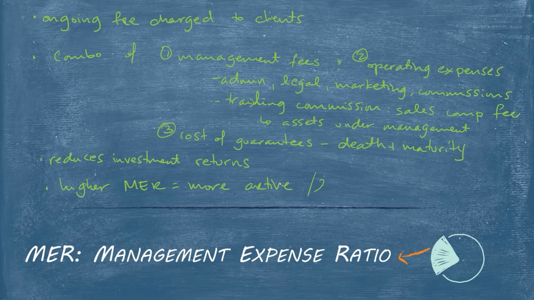There is a higher MER for more active funds and a lower MER for more passive funds. So things like, for example, an index, that is a lower, more passive investment, and so the MER will be lower.